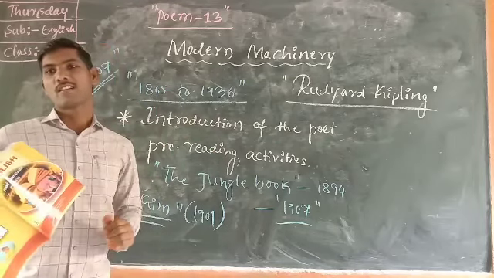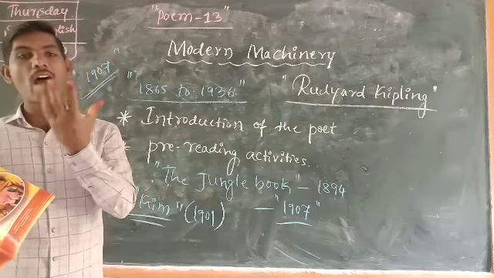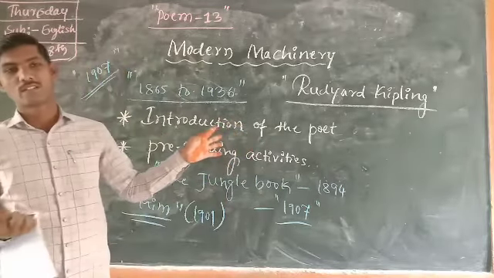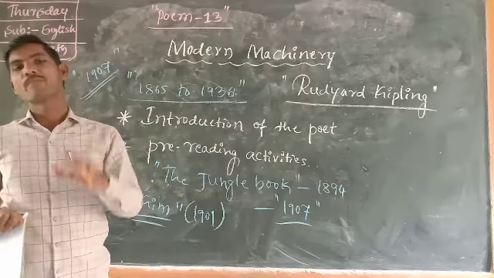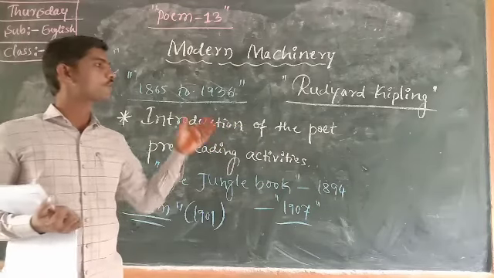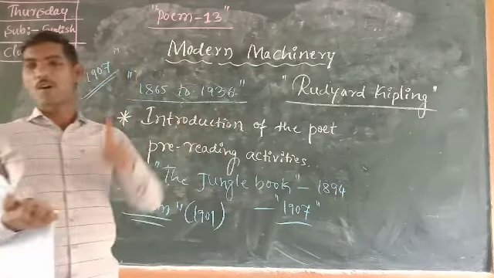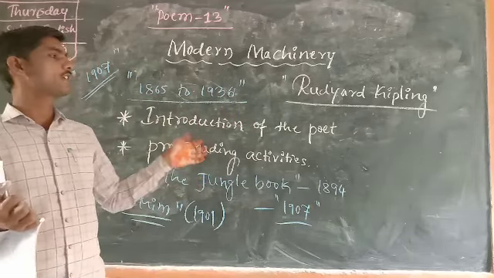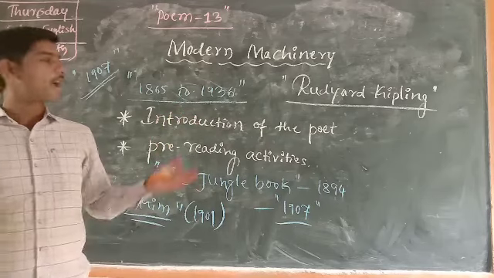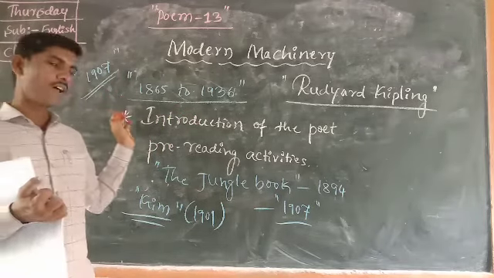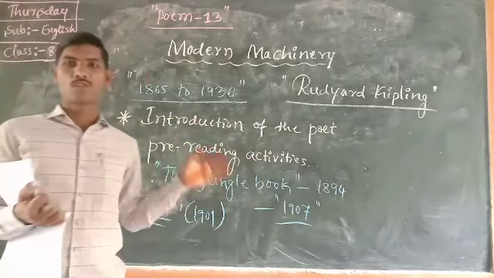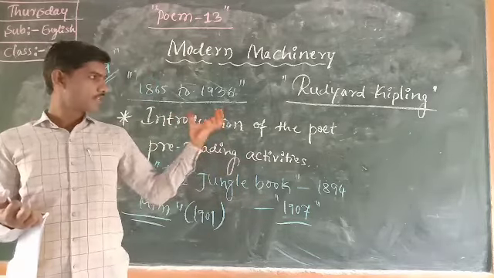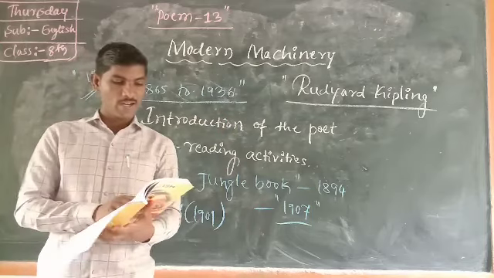You just have to understand it. It is the major point we have to understand from this introduction of the poet. I hope you understand that Rudyard Kipling was born in Bombay, and he was considered British Indian, that means Anglo-Indian, and he got the Nobel Award, and he wrote two major books. Which are those books, and when were those books published? This is all the information we have to understand.